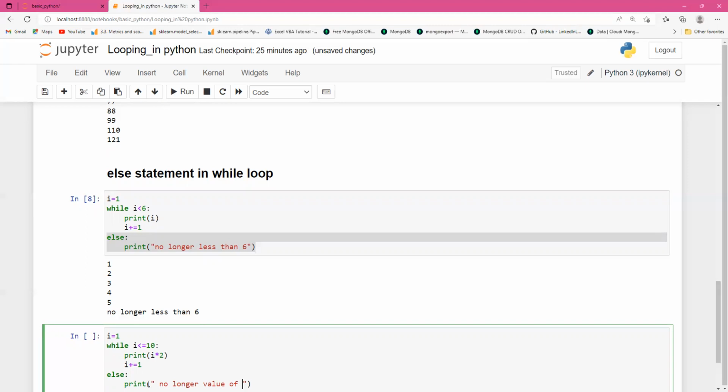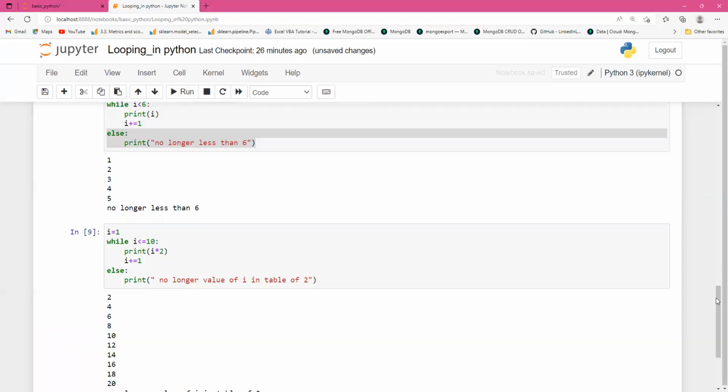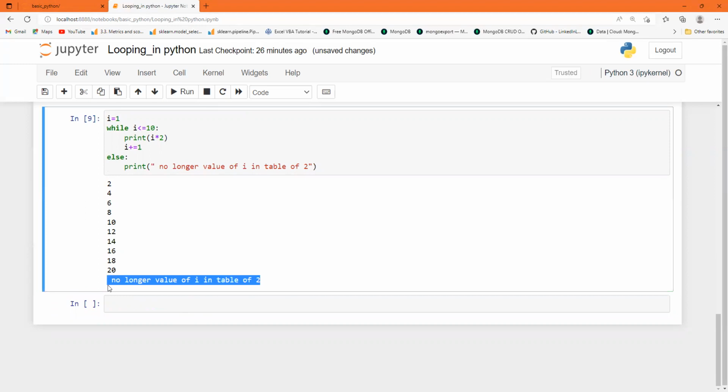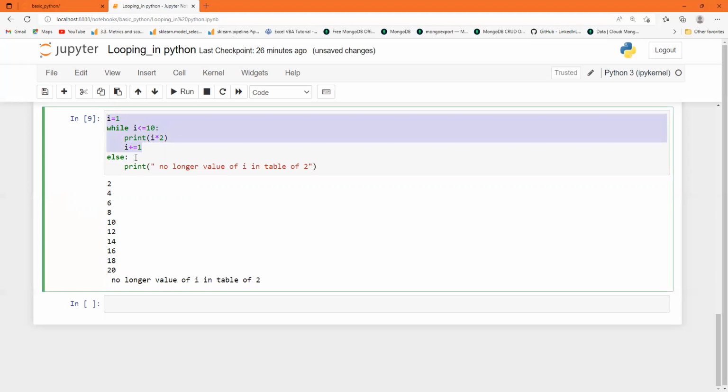You can give any statement or anything in the else part that you want. Up to 20 you want the table of 2, but after 20 whatever you want, you can give here in the else statement. There are so many conditions in a while loop. You want up to there, but after that, the while loop will end. After 10 there will be 11, but at the position of 11 whatever you want, you can give in the else statement.